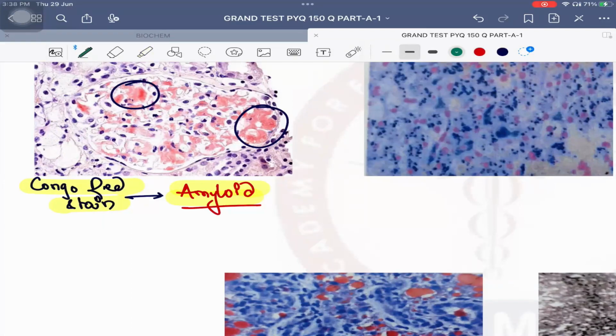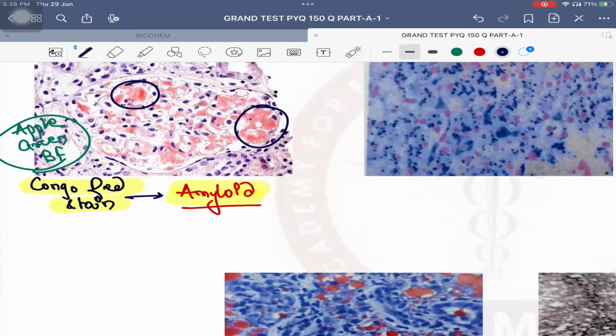And amyloidosis under polarized microscopy shows which kind of birefringence? Very good. It shows apple green birefringence. So under polarized microscopy, amyloid deposition shows apple green birefringence. Important, please remember: most common organ involved in generalized amyloidosis? Kidneys. Very good. It is the kidneys which are the most common organ involved. Sago spleen, lardaceous spleen, ये previous year questions आ चुके हैं. These are examples of amyloidosis in spleen itself.